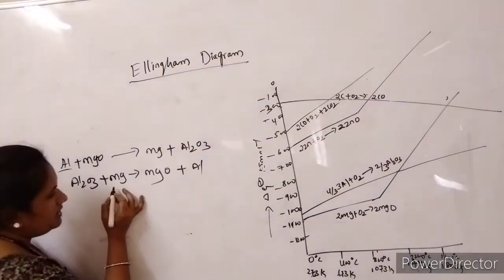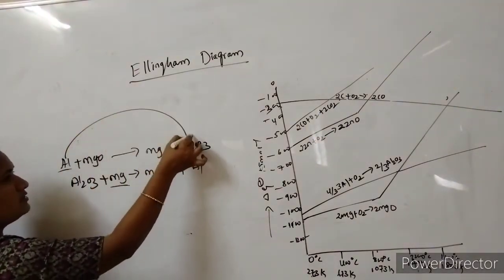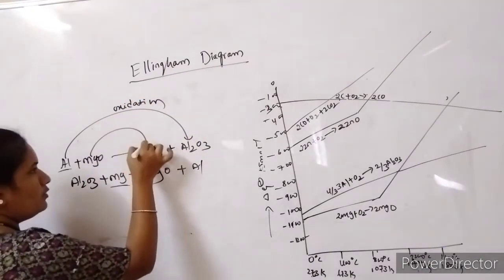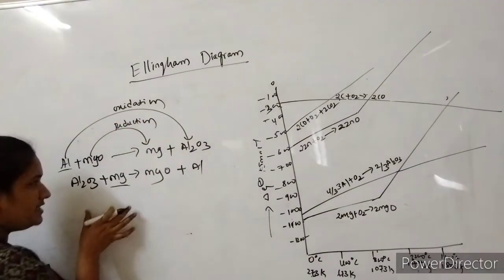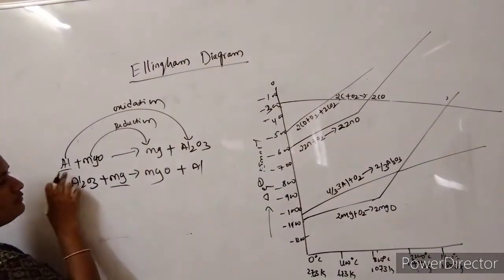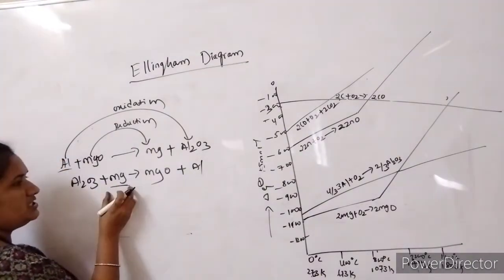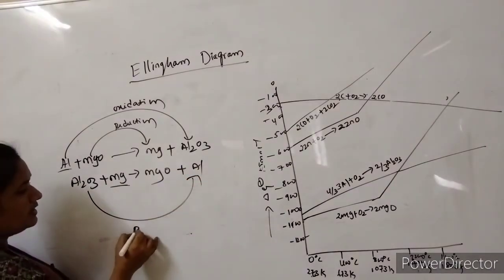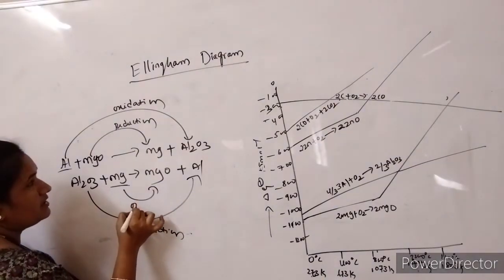So in this reaction, aluminium is acting as a reducing agent, which means aluminium is undergoing oxidation and MgO is undergoing reduction. And the same reaction I am writing here, but here I am taking Mg instead of aluminium. So aluminium trioxide will be converted into aluminium, and magnesium will be converted into magnesium oxide. Here aluminium trioxide is undergoing reduction and Mg is undergoing oxidation.